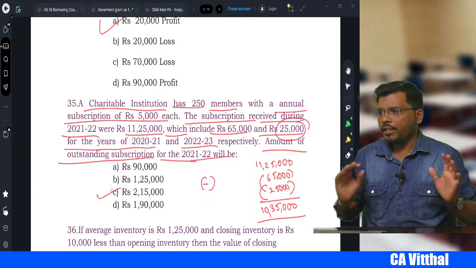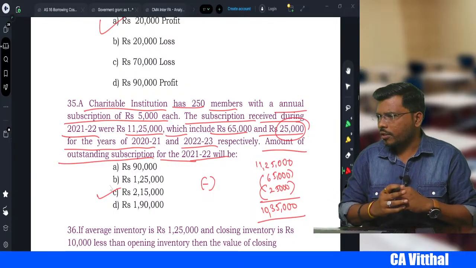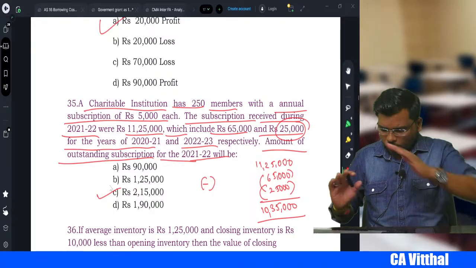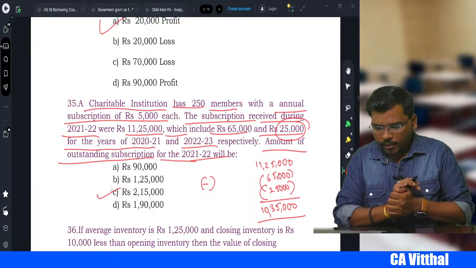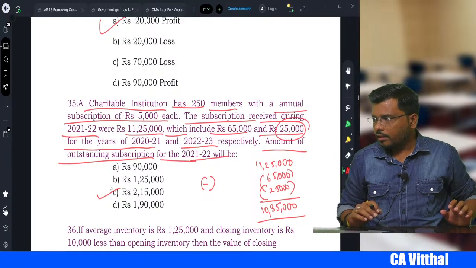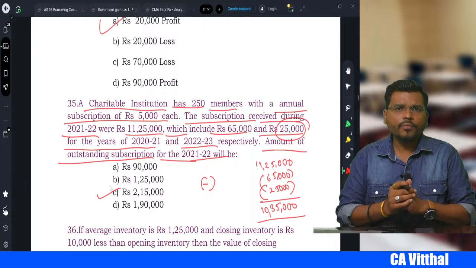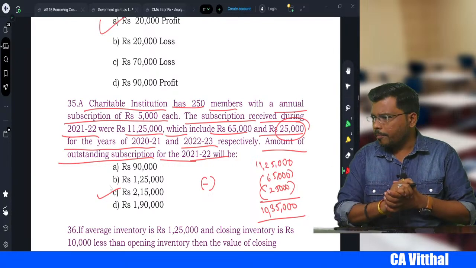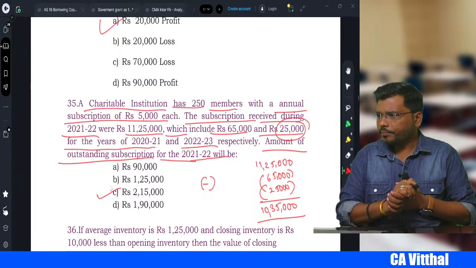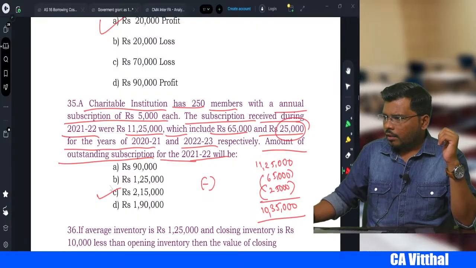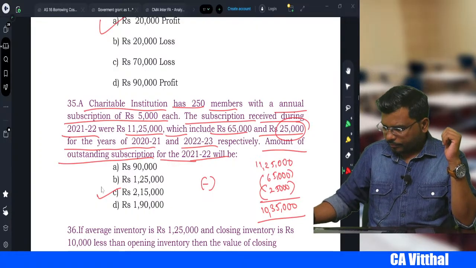Yes or no? Please tell me. This is a very beautiful question, right? Like this they may test in the exam. So 2,15,000 will be subscription outstanding during the current year, right? Is that clear, my dear student? Please give me a thumbs up. Yes, sir, this question is clear. Please tell me, yes, no, right? Okay.